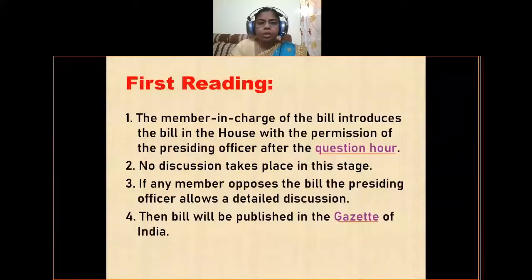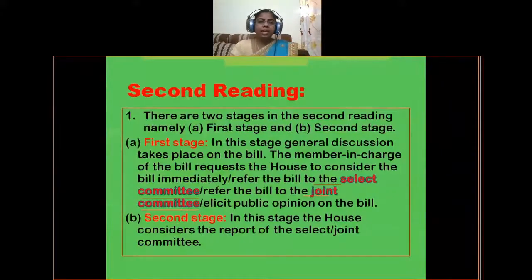So let us move to second reading. Under second reading, there are two stages, namely first stage and second stage. In the first stage, general discussion takes place on the bill. The member in charge of the bill requests the House to consider the bill immediately, or refer the bill to the select committee, or refer the bill to the joint committee, or elicit public opinion on the bill. So in the first stage of the second reading, the bill will be discussed in detail. General discussion will be conducted on the bill.